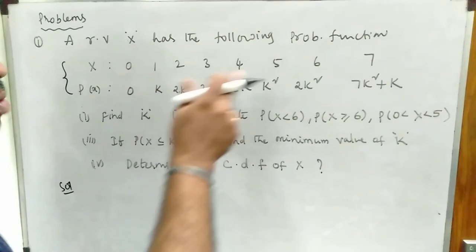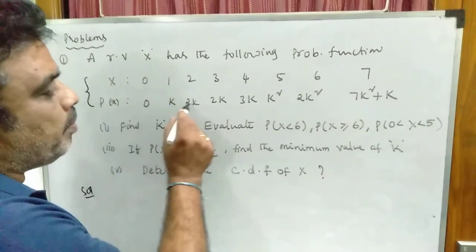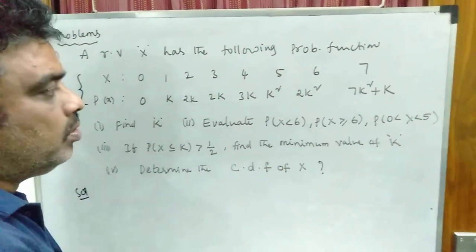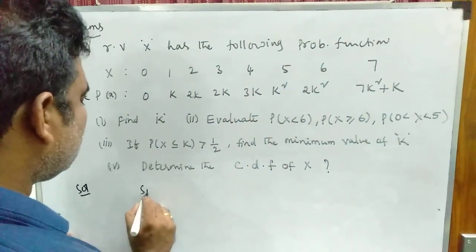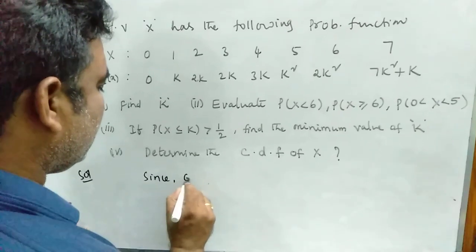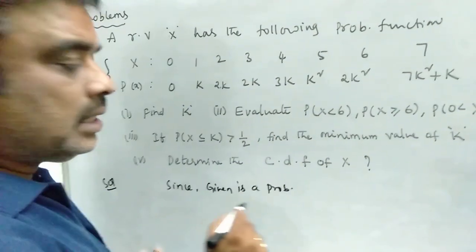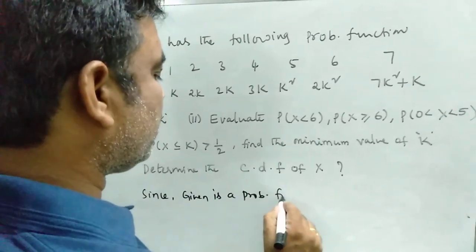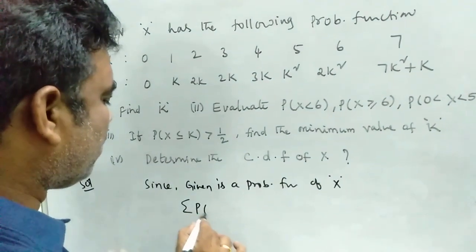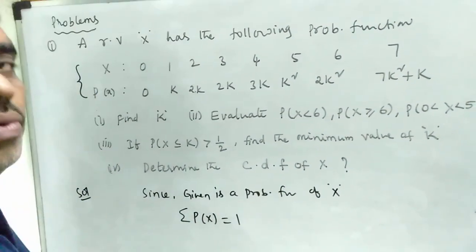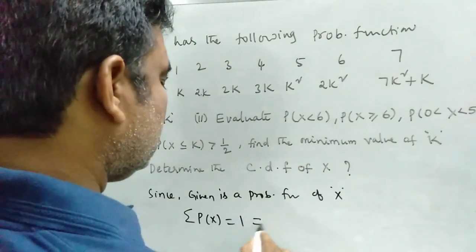Since it is a probability density function, it should satisfy two conditions. Each probability must be greater than or equal to 0, and the sum of all probabilities is equal to 1. Since the given function is a probability function of x, the sum of all probabilities must be equal to 1. So as per the definition of the probability function, that means what?